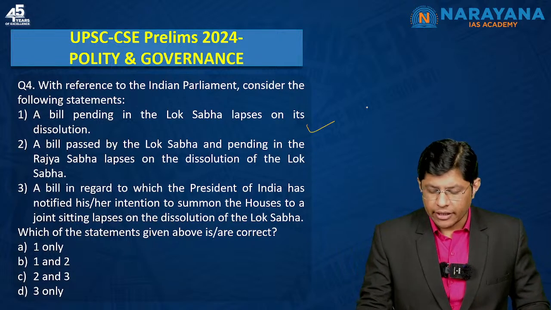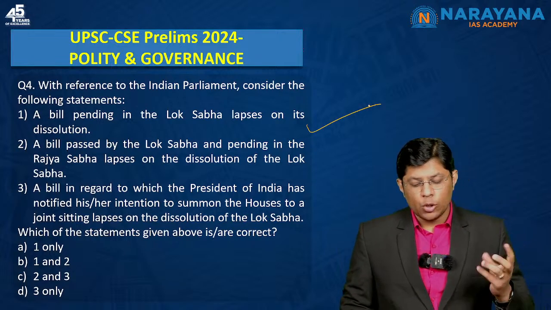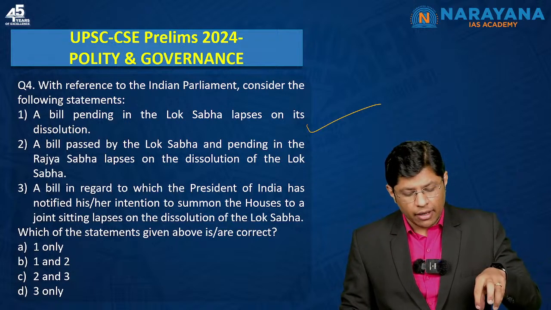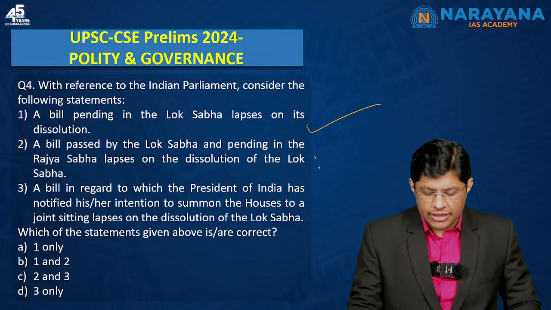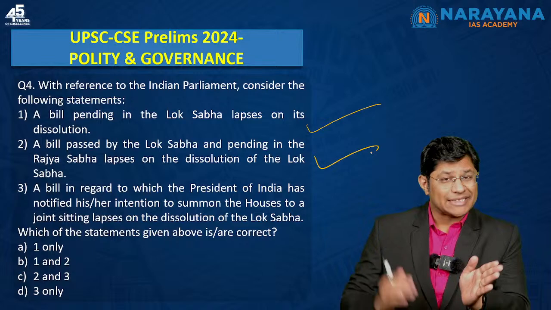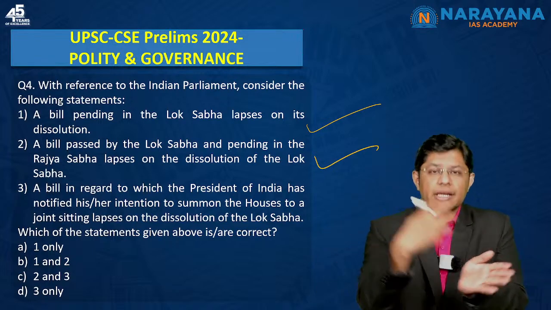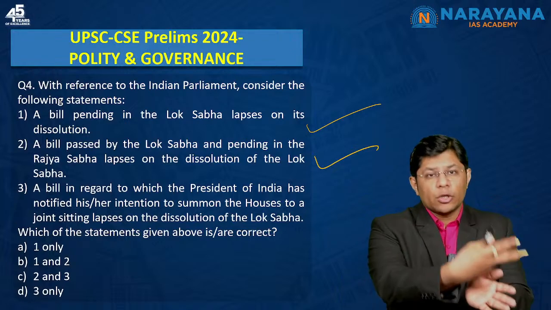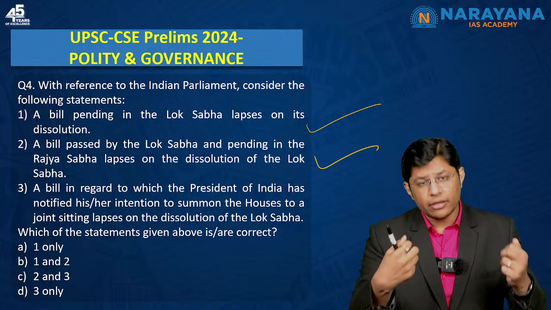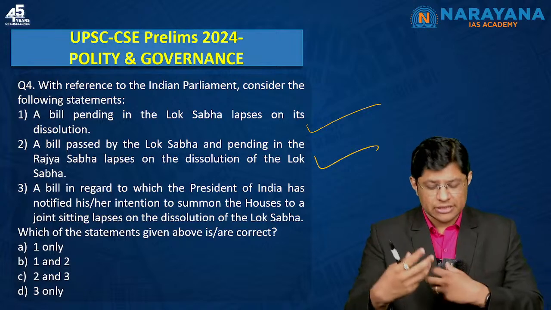Yes, absolutely correct. So a bill passed by the Lok Sabha and pending in the Rajya Sabha lapses on the dissolution. Yes. Passed by the Lok Sabha, Rajya Sabha has not approved it, which means maybe the Rajya Sabha is not in concurrence with the opinion of the Lok Sabha, right? So here in this case the bill lapses.